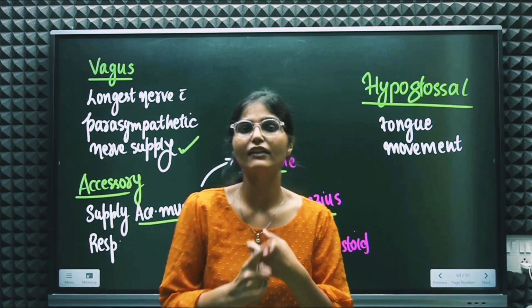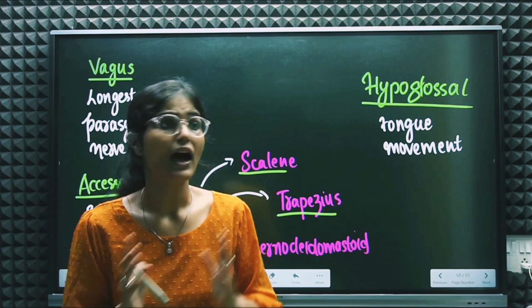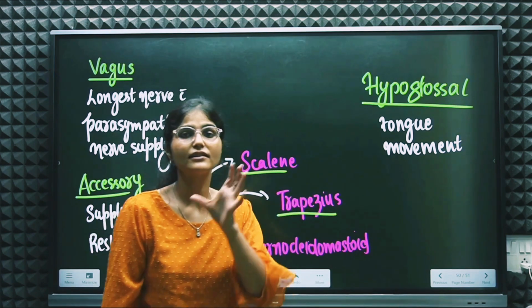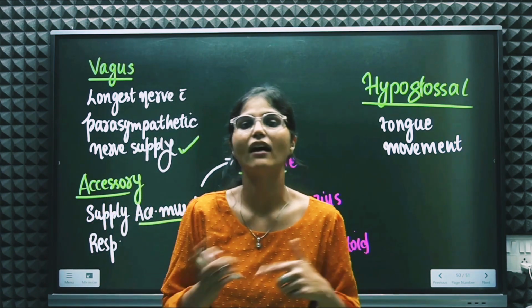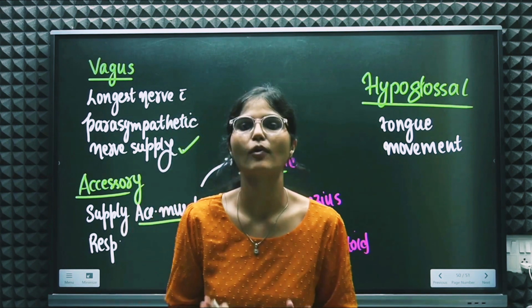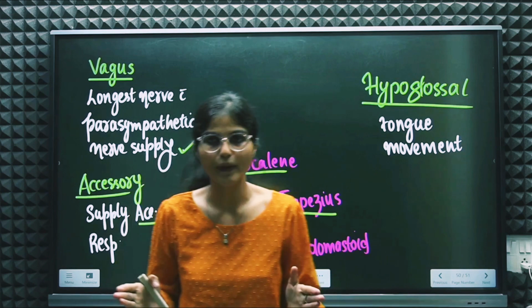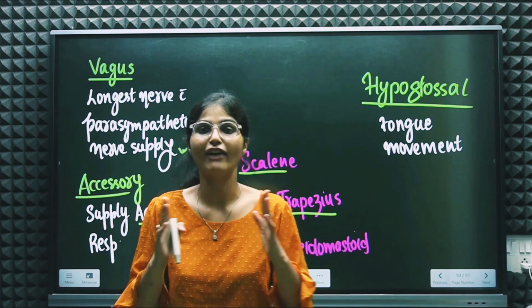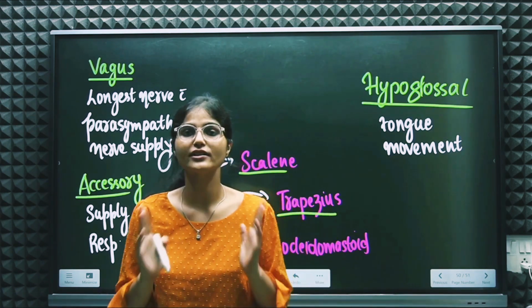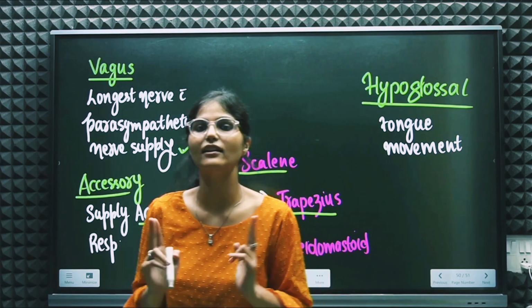And the last cranial nerve which we have is the hypoglossal. The hypoglossal nerve is responsible for the movement of the tongue. So we need to memorize the cranial nerves in sequence, number 2 with the functions, and third the disorders associated with those particular cranial nerves, right?